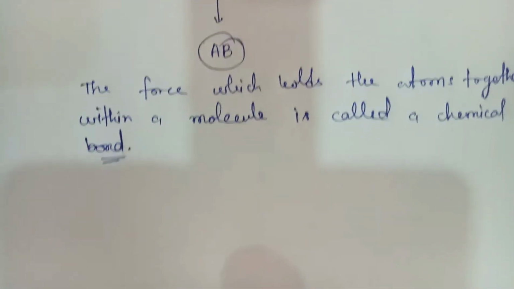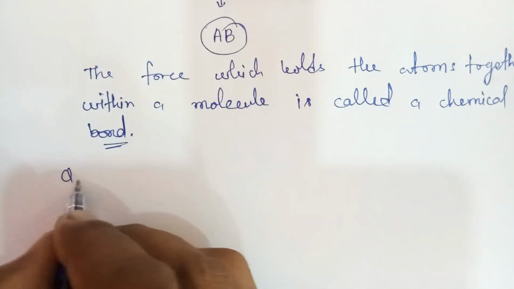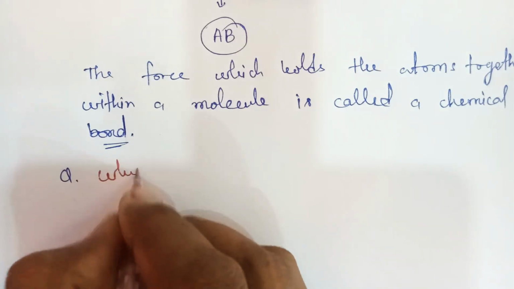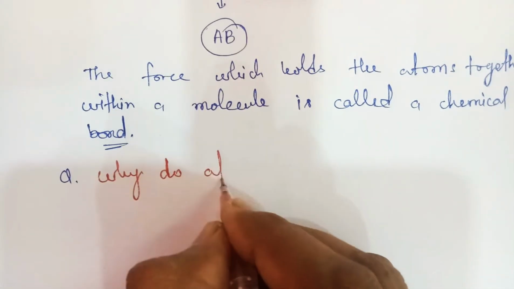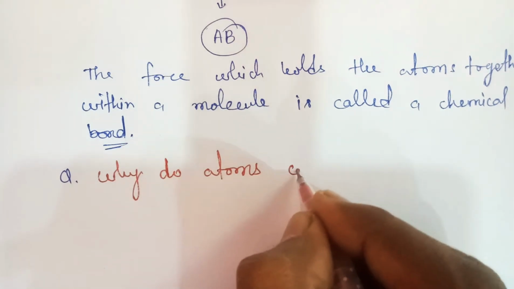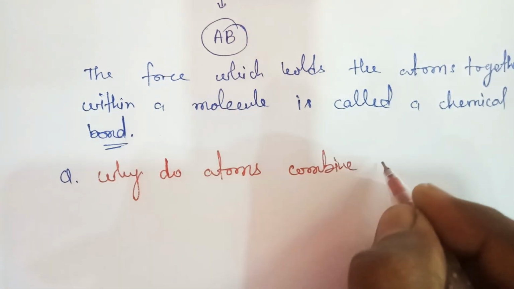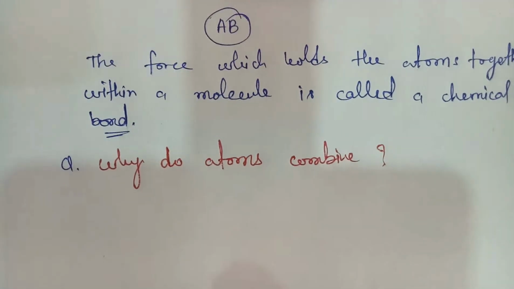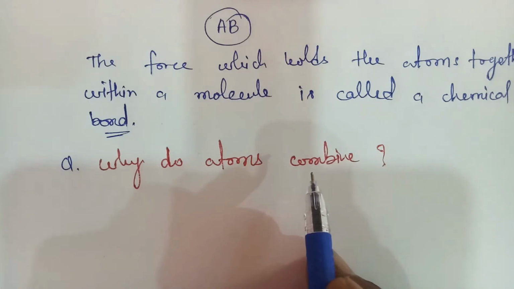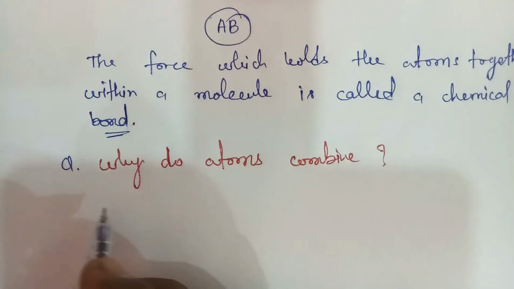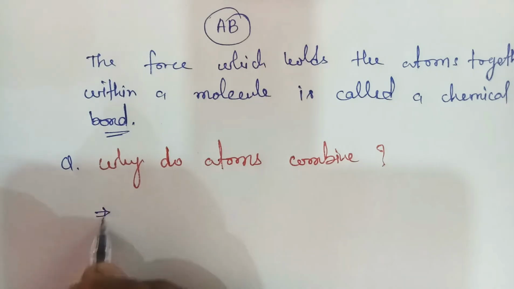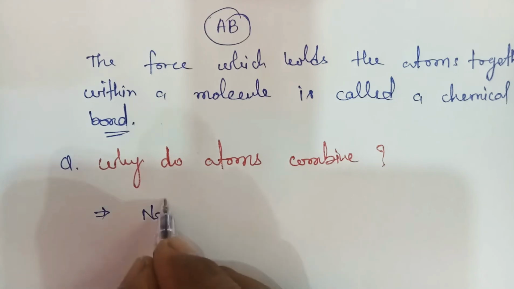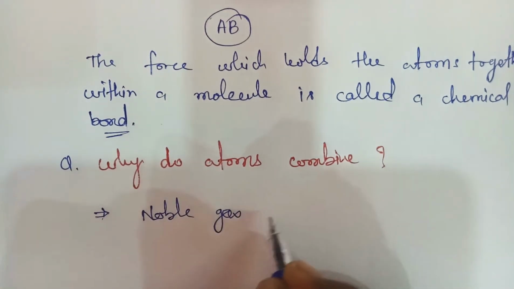Now the question is, why do two atoms combine? Here the question is arising, why do two atoms combine? Understand these questions. First of all, I will discuss the electronic configuration of noble gases. Basically, we can see the noble gas configuration.